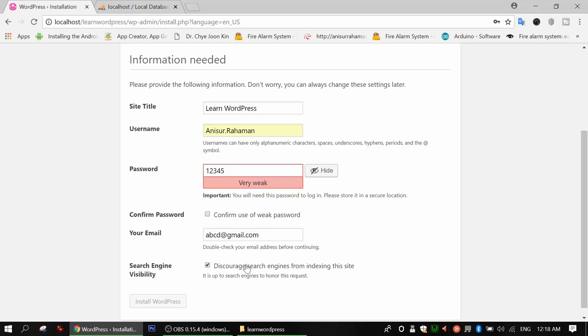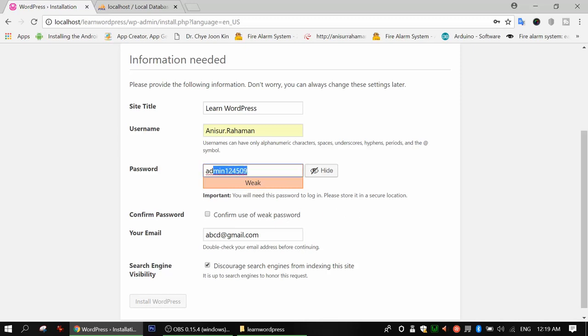But when I try to click install WordPress, I can't. The reason is I am using a weak password, and I didn't check confirm use of weak password. Even if I use something like admin 124509, this is still a weak password, right?